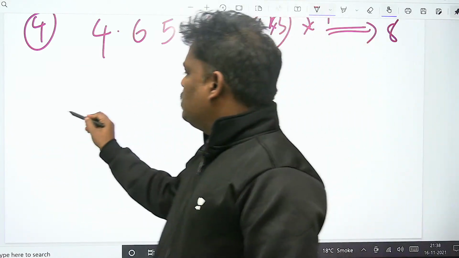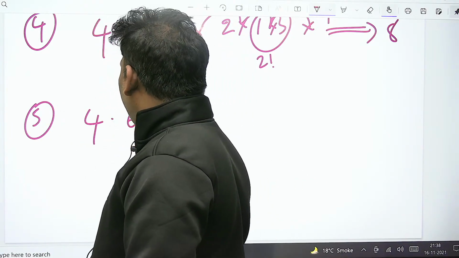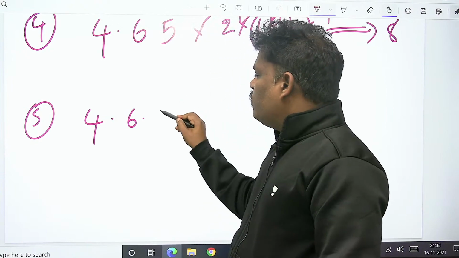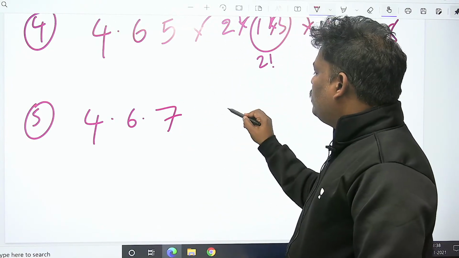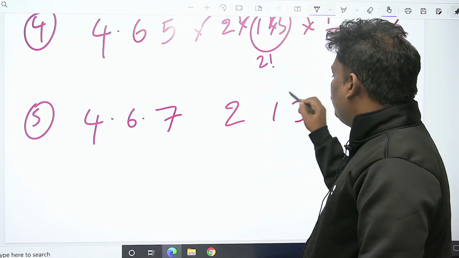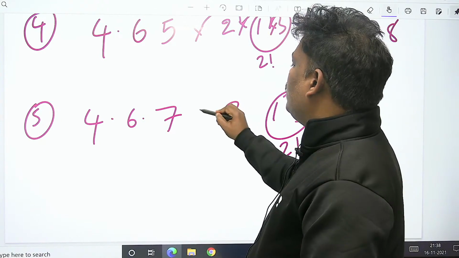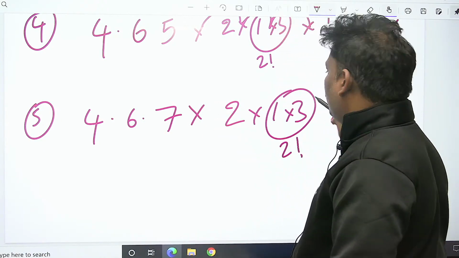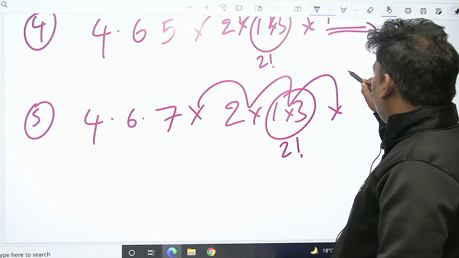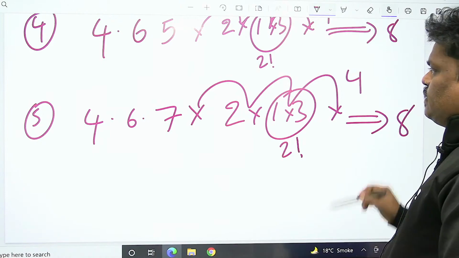Let's see one more possibility. After 4, 6 came. After 6, instead of 5, 7 came. 5 can come in any way, but this 2 is same. 1, 3, 2 factorial. This 5, whatever is there, it can come here, here, here, here. So it goes to 4 ways, 4 possibilities. 4 into 2, 8 possibilities.